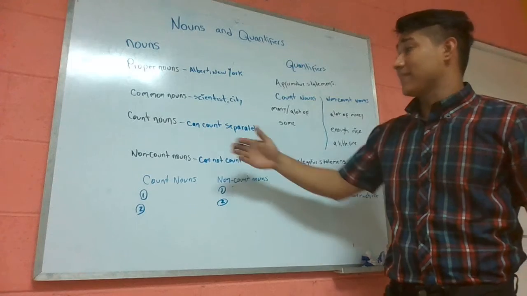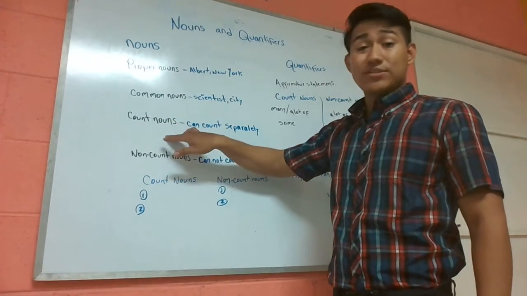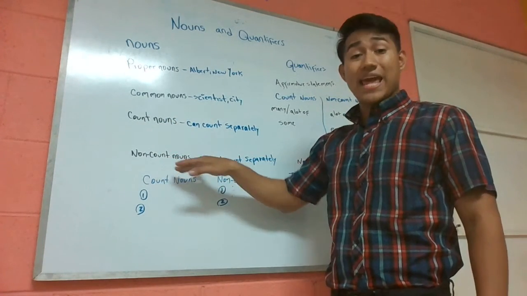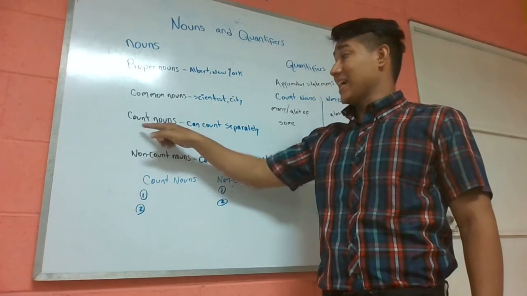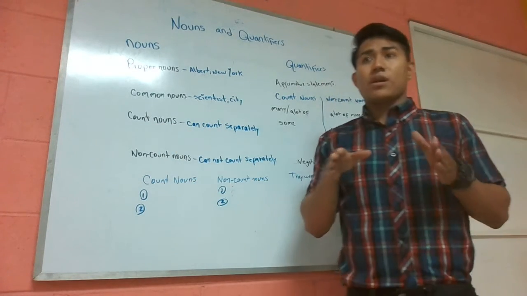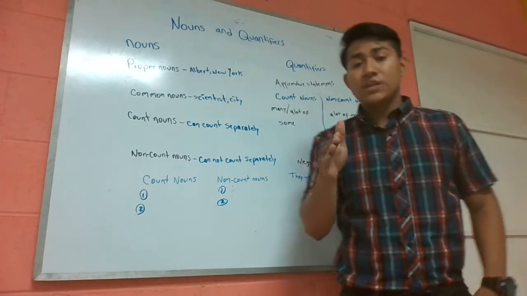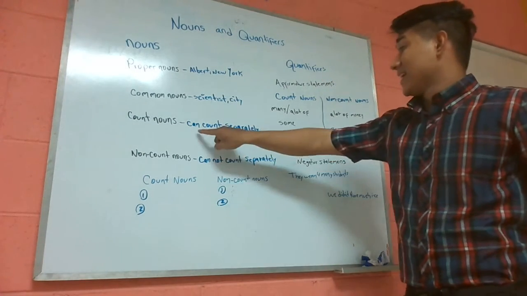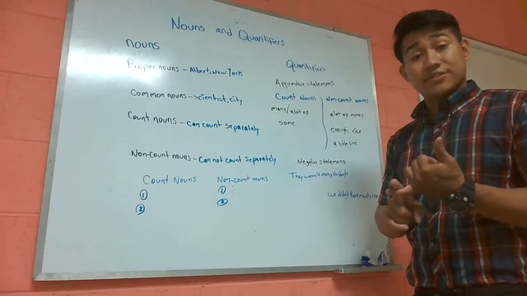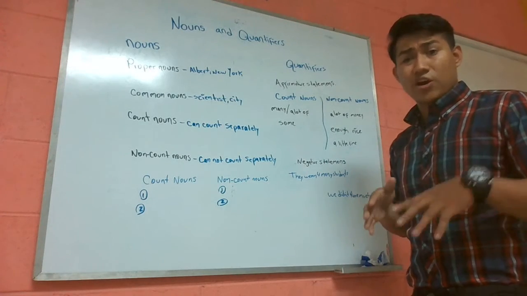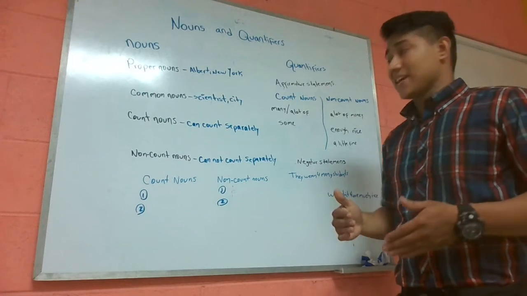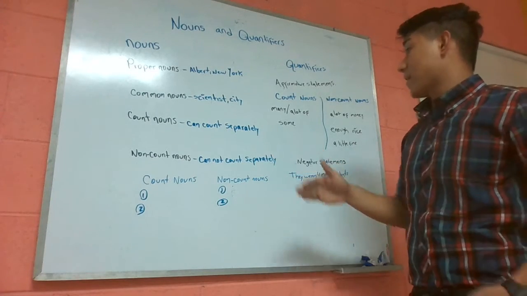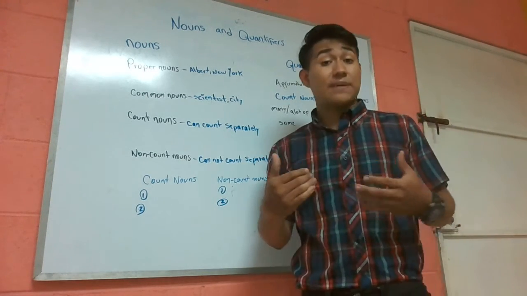And now we have the count nouns and non-countable nouns. When we talk about count nouns, we are talking about things that we can count separately.